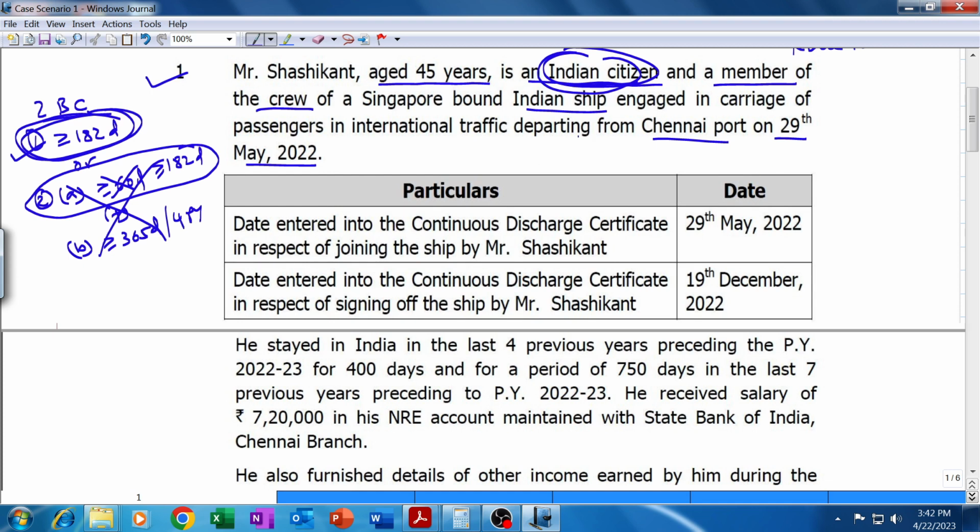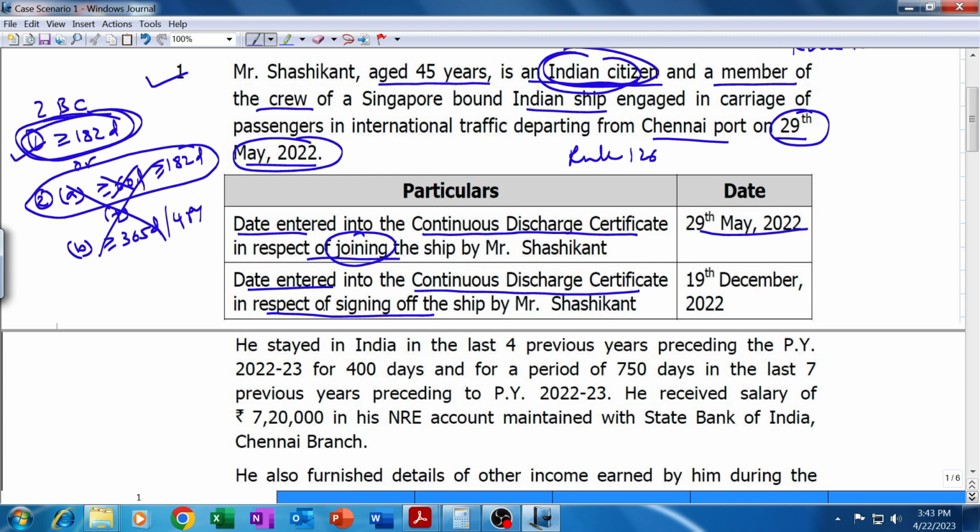Okay. Secondly, as per Rule 126, the date entered into in the continuous discharge certificate with regards to date of signing, date of joining the ship, till the date entered into in the continuous discharge certificate in respect of signing off from the ship by Shashikant, this much period will be excluded from the period of presence in India. The date entered in the continuous discharge certificate in respect of joining the ship is 29th May 2022, namely the date on which the ship is departing from Chennai port. And the date entered in the continuous discharge certificate in respect of signing off is 19 December 2022.